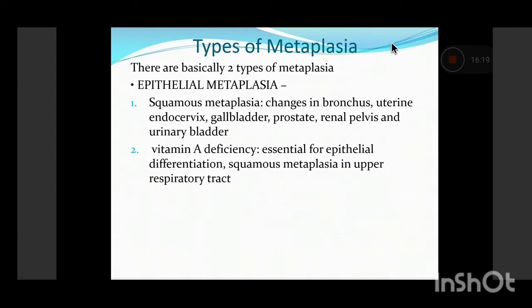So squamous metaplasia, as you have read from your first year: what is the type of lining epithelium in the bronchus and in the upper respiratory tract? Can anyone tell? You can type in your chat box.